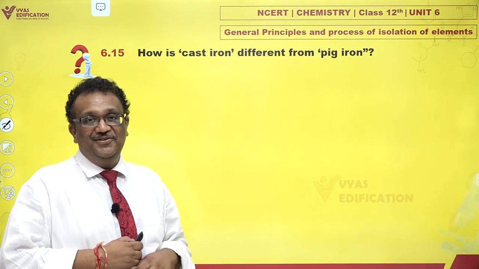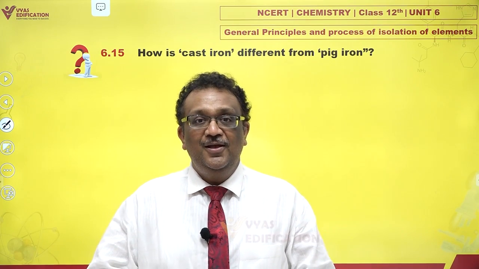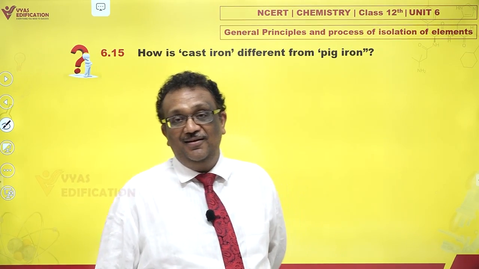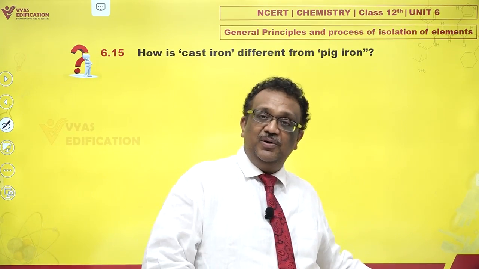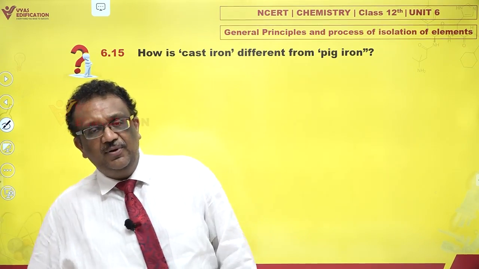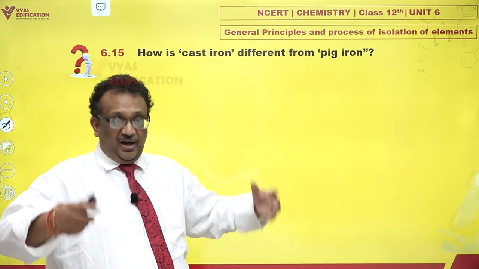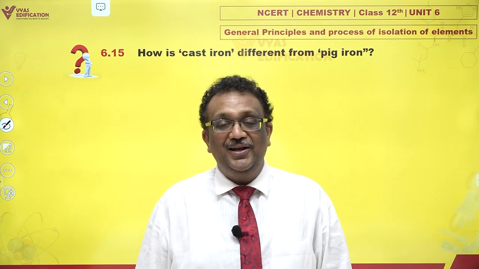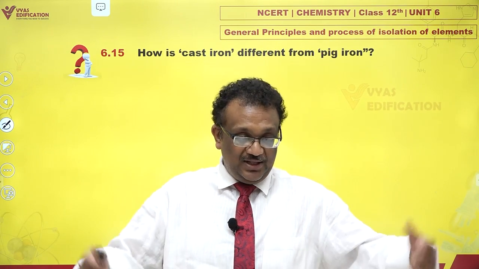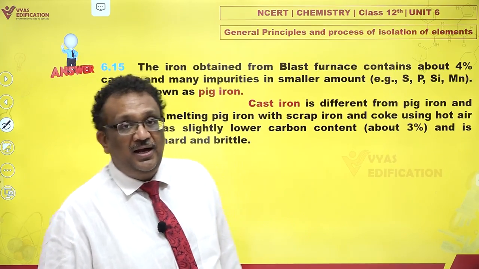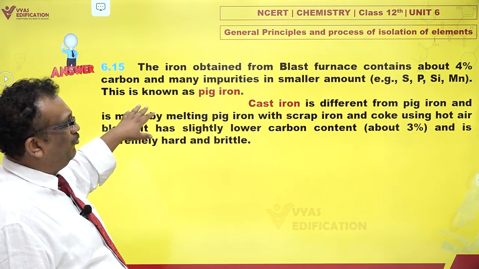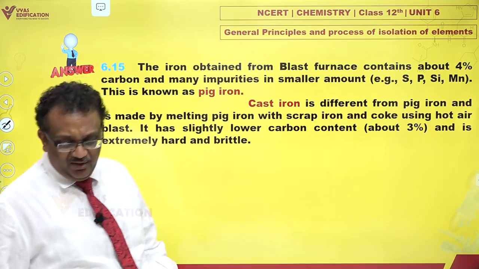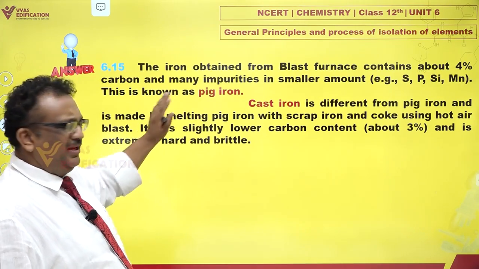How is cast iron different from pig iron? Now pig iron sounds a little dirty, but whatever. Pig iron is obtained when you have just finished metallurgy of iron in the blast furnace, lots of iron is coming out, you store it in sand molds, and what you get are lumps of iron and they are called pigs. Strange, ugly names, but whatever. Because they are called pigs, the iron is called pig iron. And this pig iron actually contains around 4% carbon. It also contains some impurities like sulfur, silicon, phosphorus, and manganese. Fine, this is pig iron.